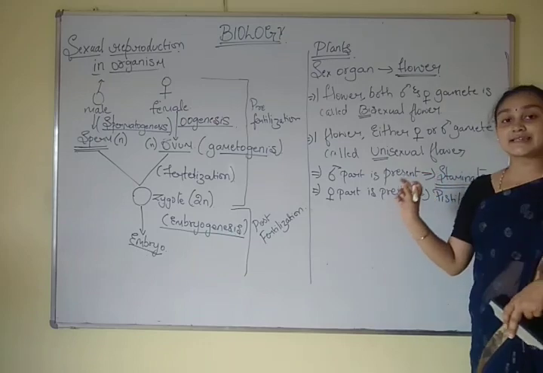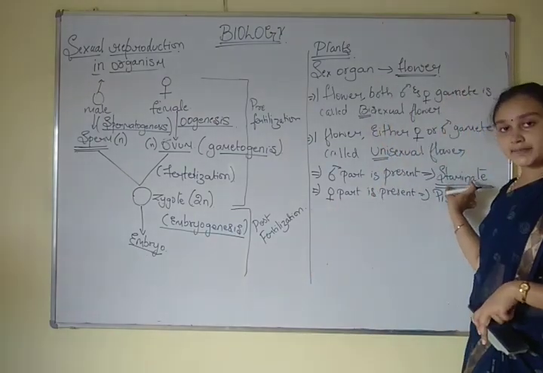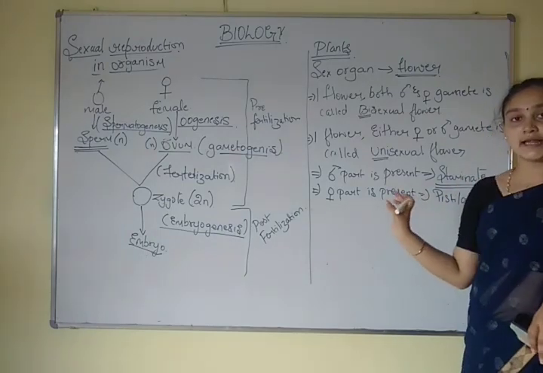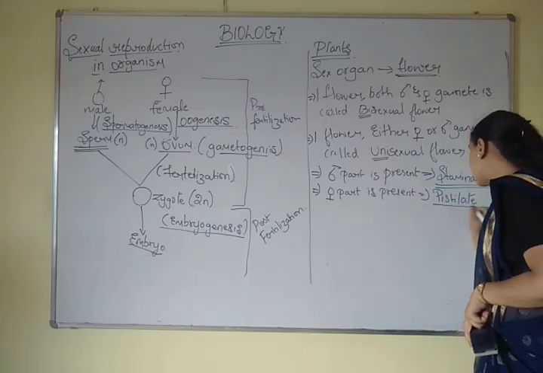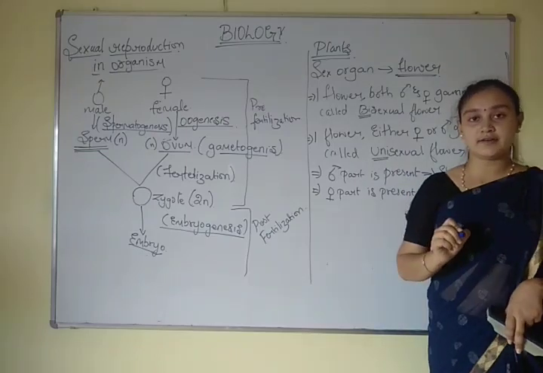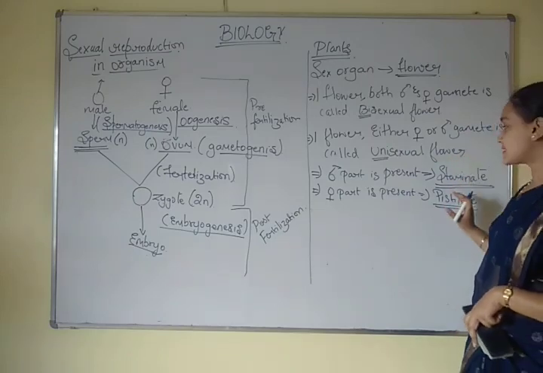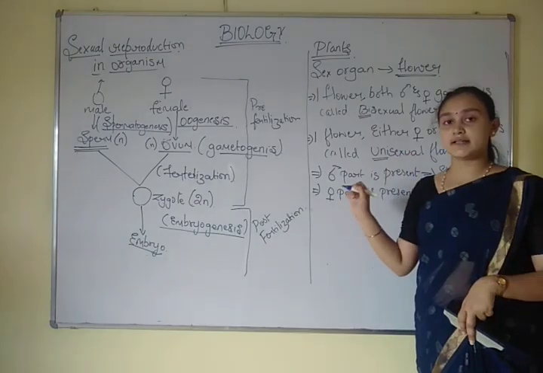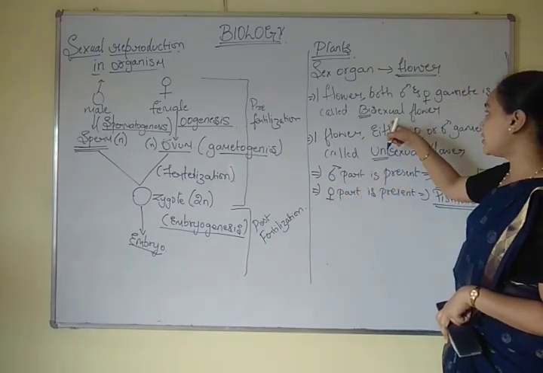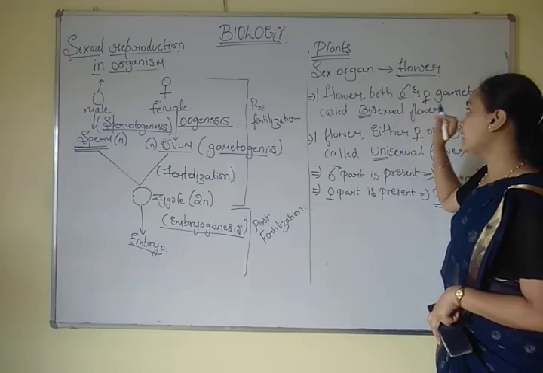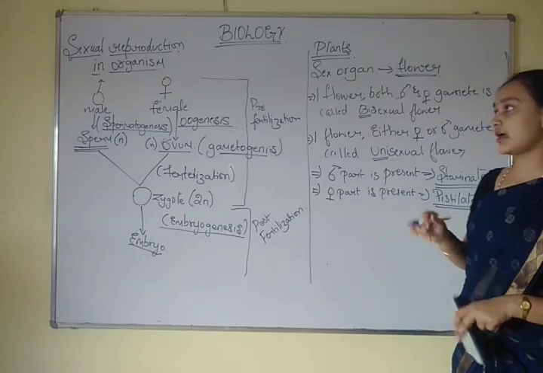So the male part, the stamens, will be present in the staminate flower, hence it is called staminate, whereas in the pistillate flower, the pistils, the female part, will be present, and hence it is called a pistillate flower. So separate pistillate and staminate flowers are present in the unisexual flower, whereas in the bisexual flower, both the male and female parts will be present. So hence it is a bisexual flower.